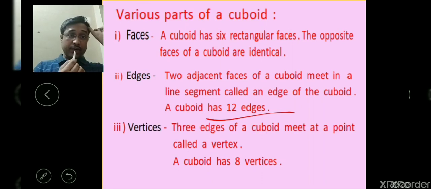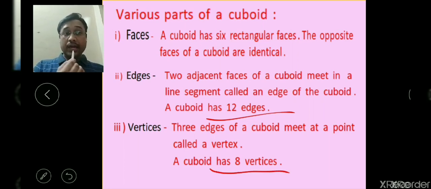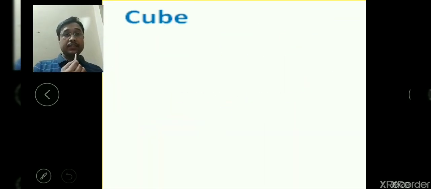Next we can say vertices. The point where two or more edges meet with each other is called a vertex, and a cuboid has a total of 8 vertices. Okay, now we have the next term, that is cube.